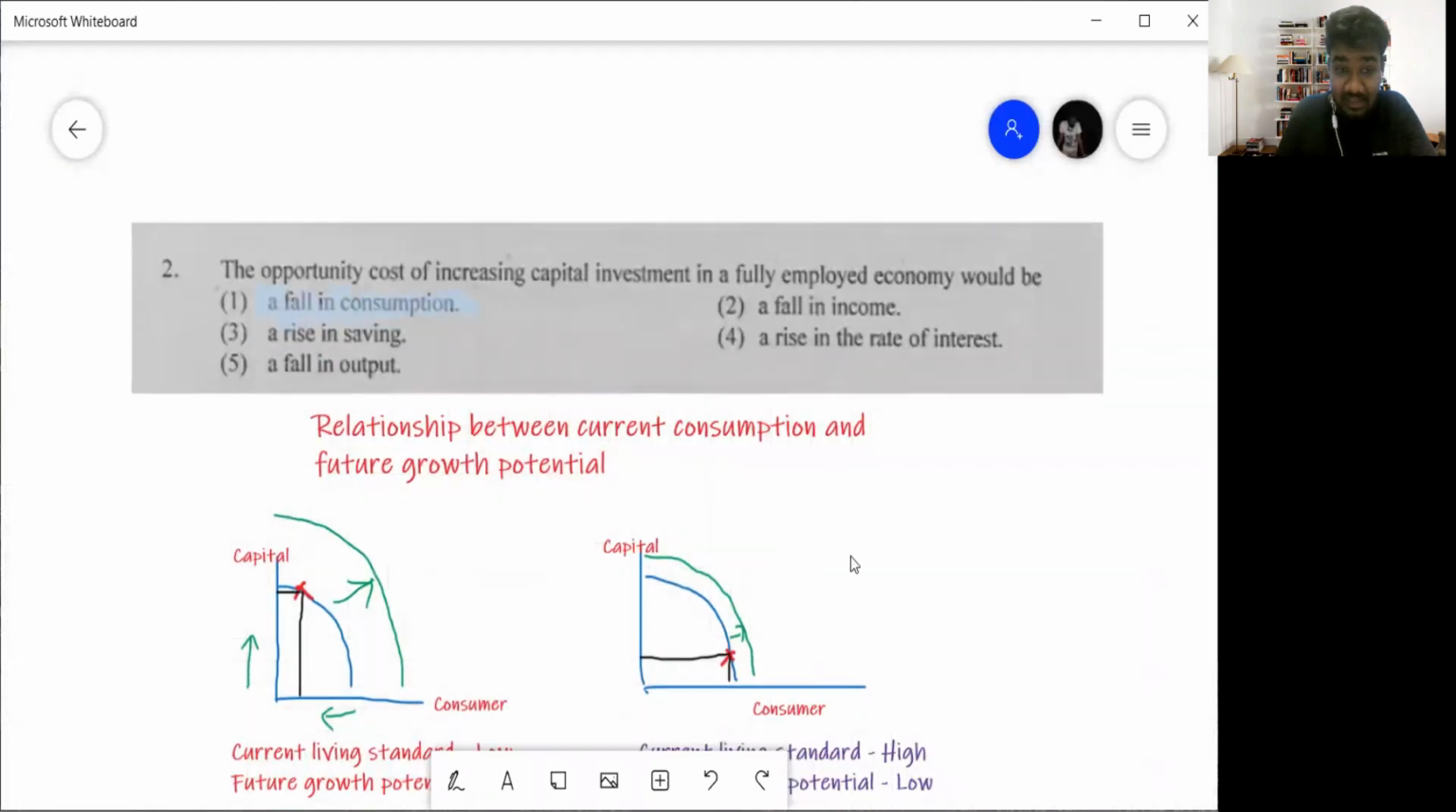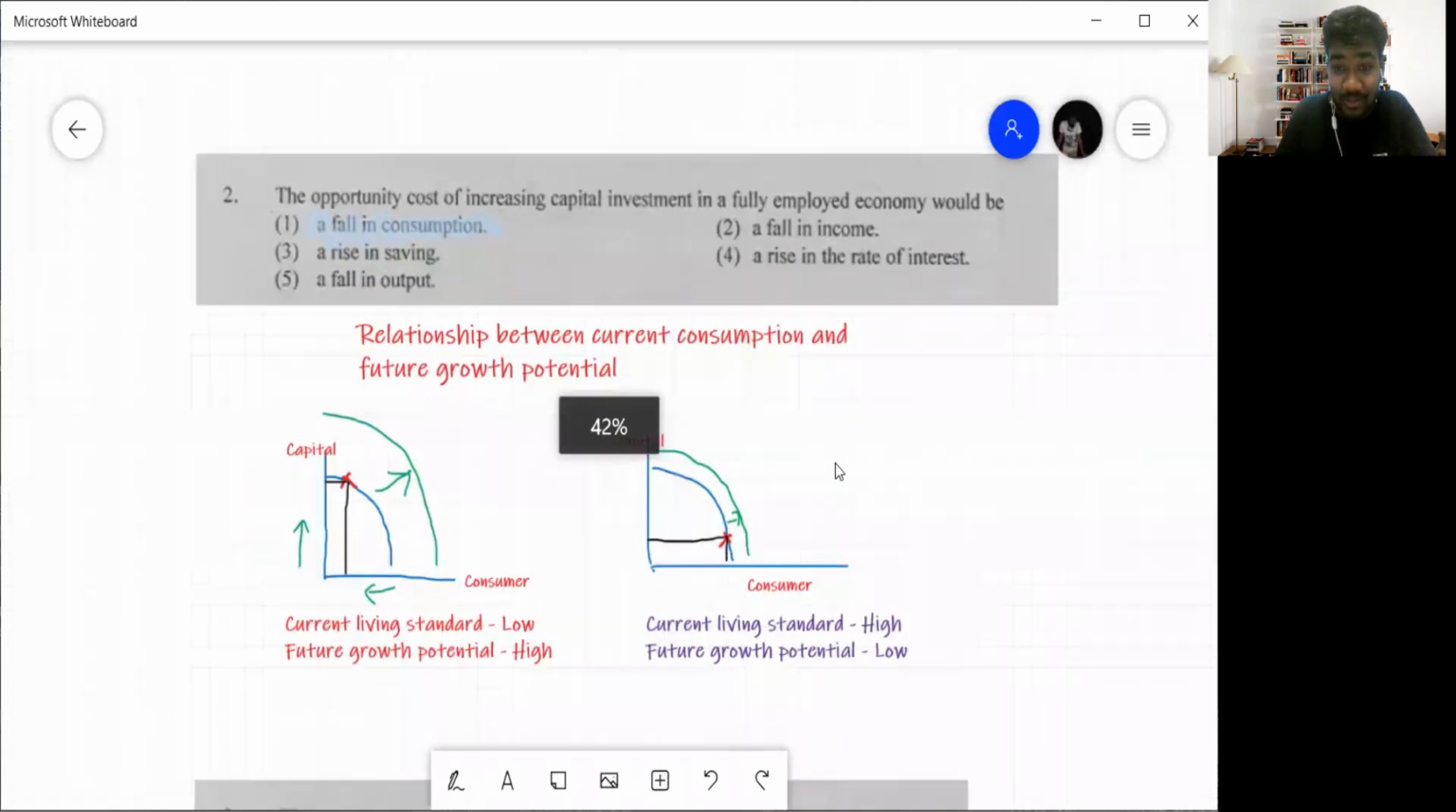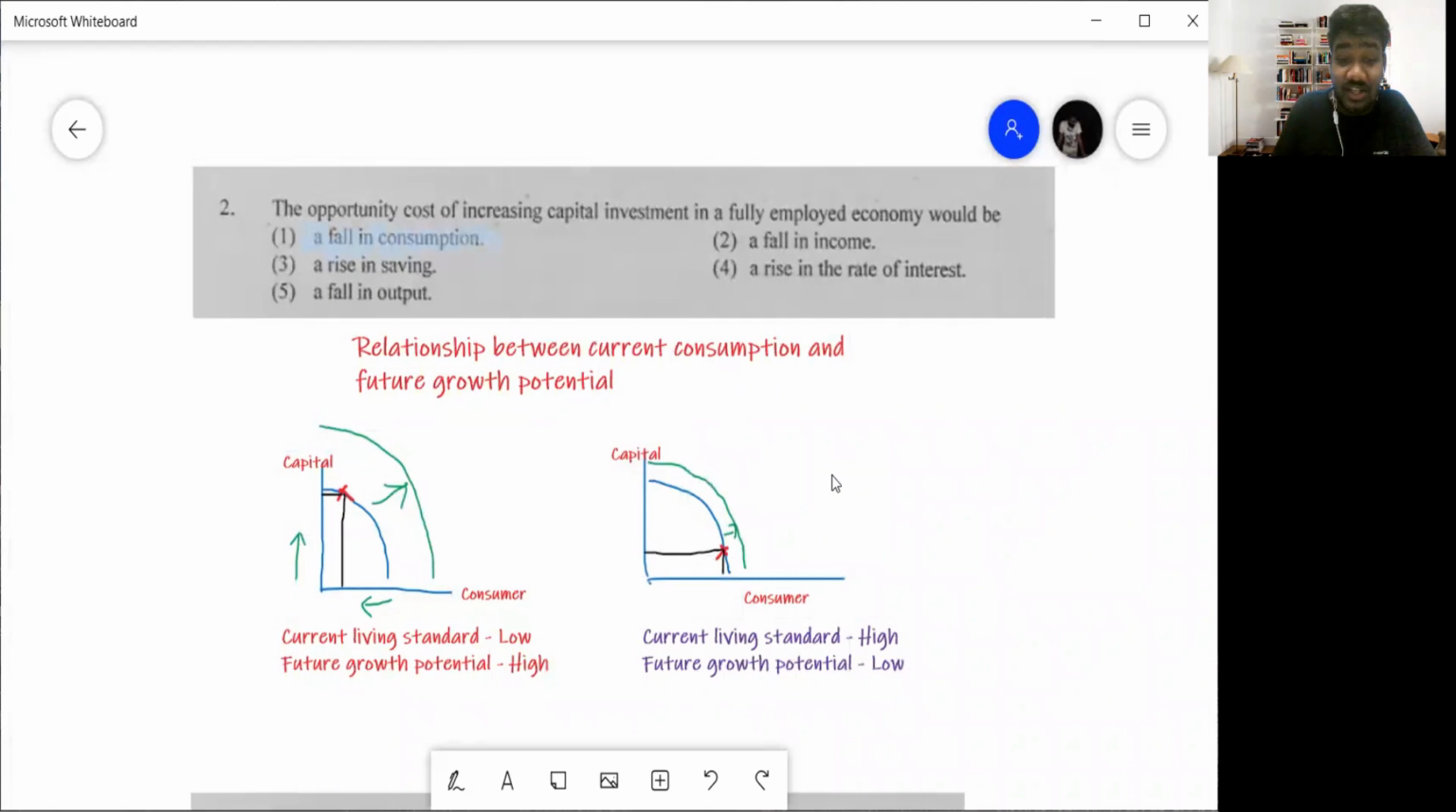Now this is an interesting story. The opportunity cost of increasing capital investment in a fully employed economy would be... I'll give you in very simple terms. In general, there are 2 types of goods an economy can produce. Number 1 is capital goods. Number 2 is consumer goods. Now, what is a capital good? What is a consumer good?